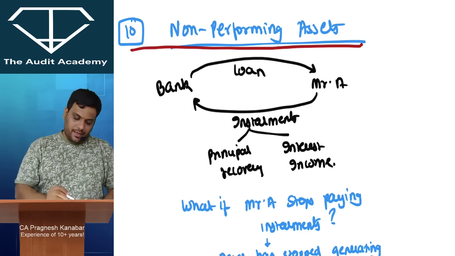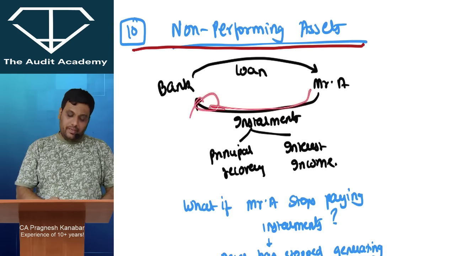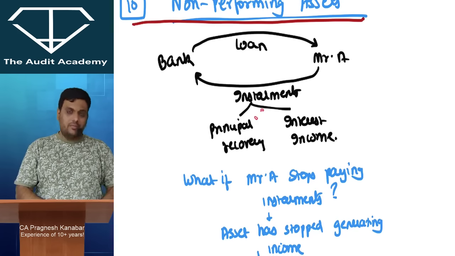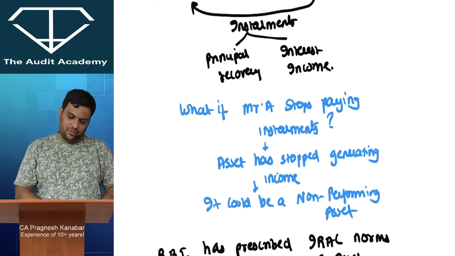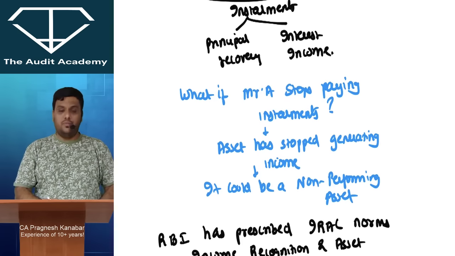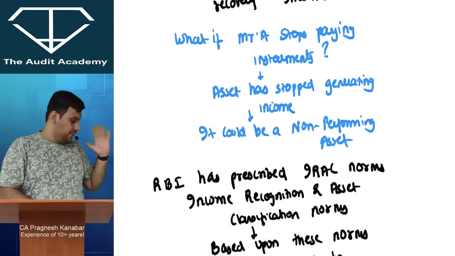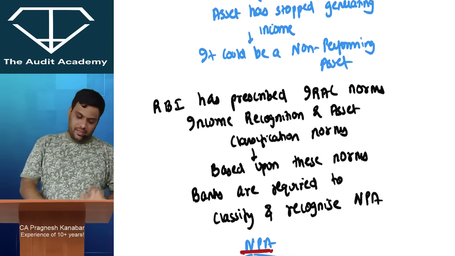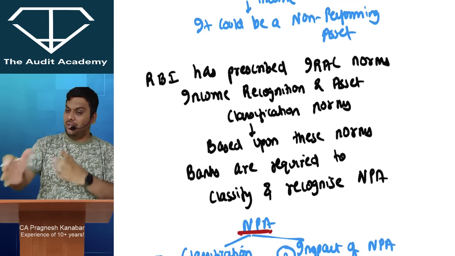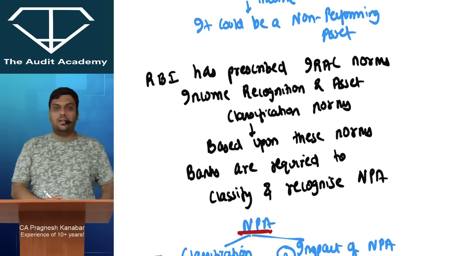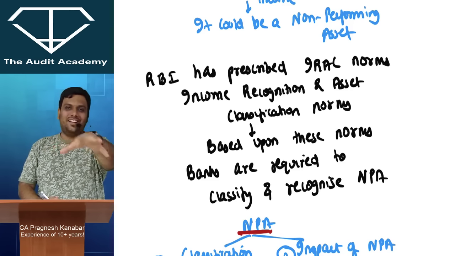Now, the bank gives a loan to Mr. A. Mr. A gives installments to the bank. With each installment, the bank will recover principal and interest both. The simple thing is, what if Mr. A stops paying installments? Then we say that the asset has stopped generating income. It could be a non-performing asset. Now, how does RBI classify an asset which has stopped generating income? If it remains overdue for more than, you may know the general rule, 90 days. I'll come to that.